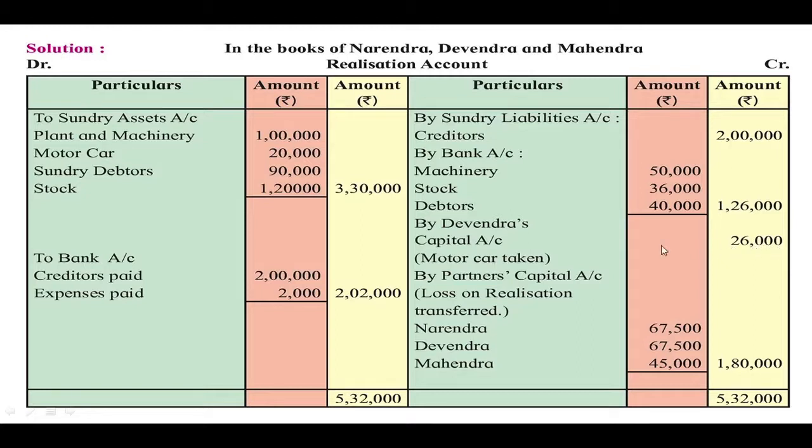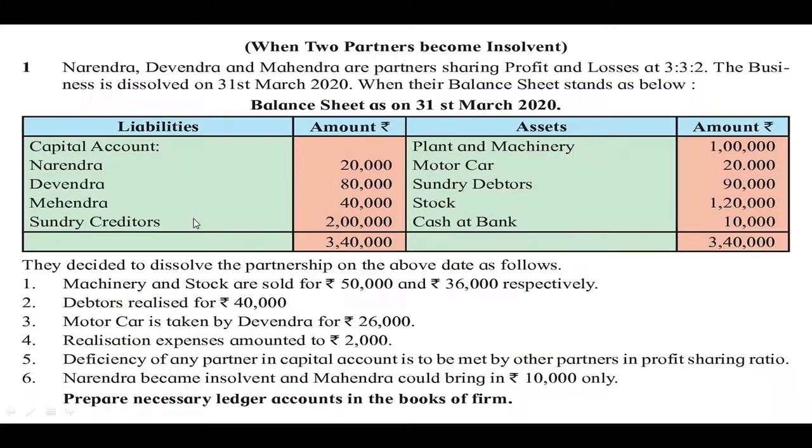So students, you have to remember that whenever any asset is taken over by any partner, the entry is recorded on the credit side of the realization account and we have to write that partner's capital account. Next entry is for the payment of the liabilities and realization expenses.